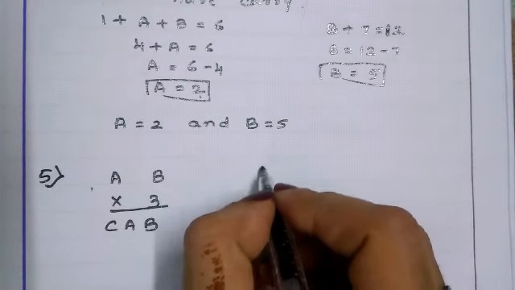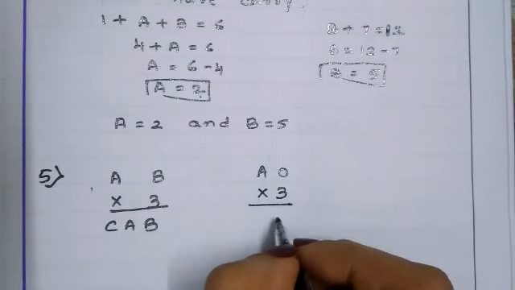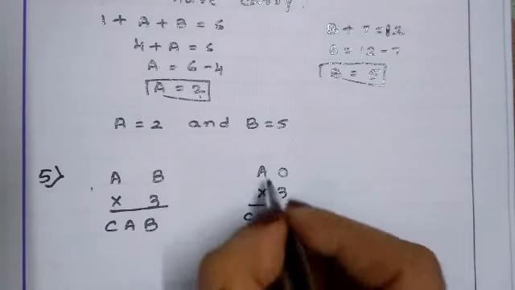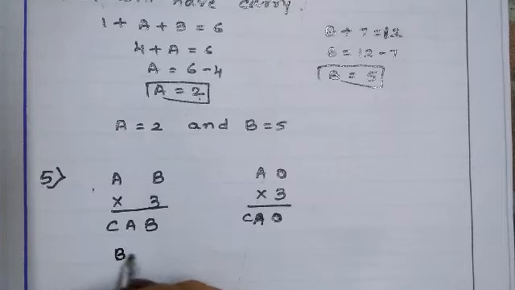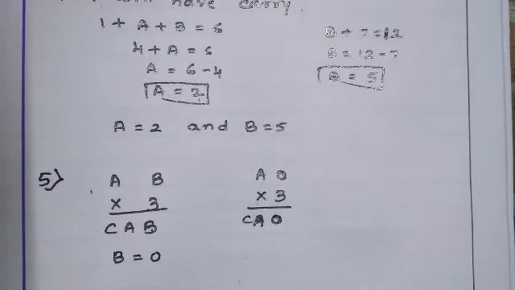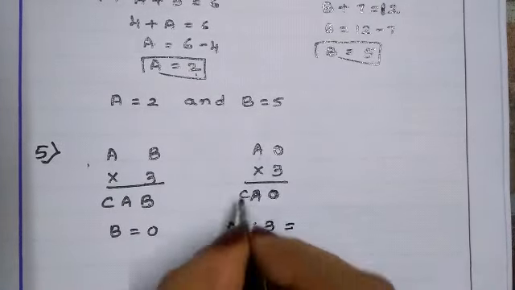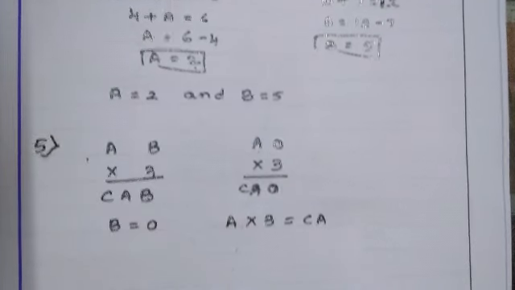So what will we get? A into 0 into 3, 3 zeros are 0. CA as it is. Now this side we got 0, so the B value is 0. B is equal to 0. Here also 0, here also 0 is occupied. Now next, A into 3 should be equal to CA.